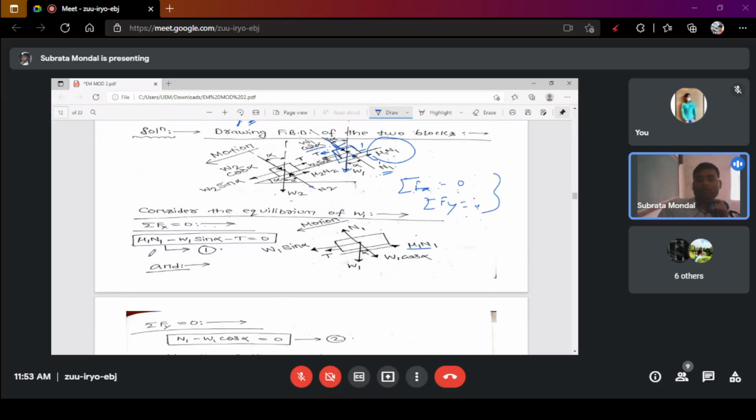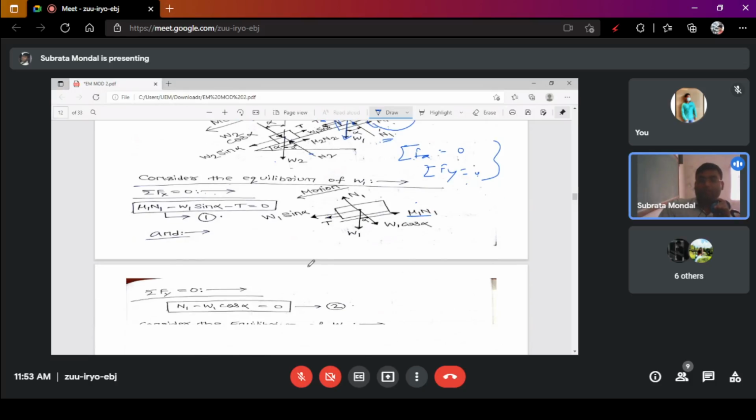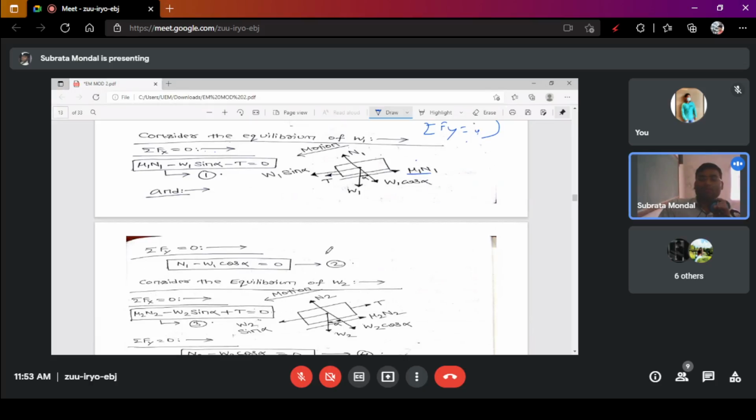So here ΣFx equals μ1 m1 a1 minus W1 sin alpha minus T1, that is equal to 0. Here you can understand that μ1 m1 a1 is acting in the right-hand side direction, whereas W1 sin alpha and T1 are acting in the opposite direction, left-hand side, right? In the same manner, ΣFy, you can easily understand, N1 equals W1 cos alpha, that is equal to 0.